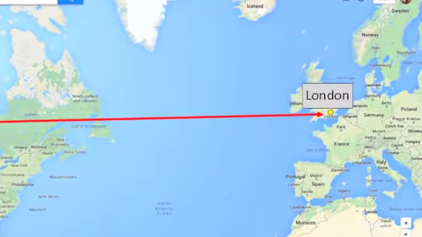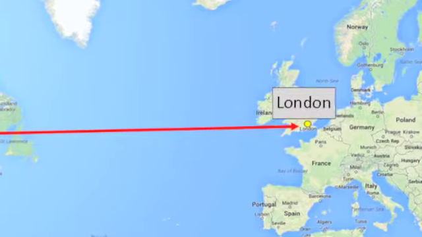Now, here's what's interesting. If you were to visit London in the winter, it'd be a cold place, but you wouldn't always see snow. And if you were to visit Winnipeg in the winter, it'd be covered in snow all the time. Well, why is that? If they're both just as close to the North Pole as one another, why wouldn't they both be just as cold?